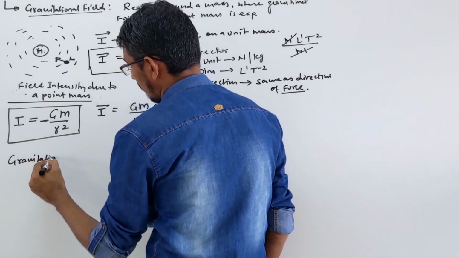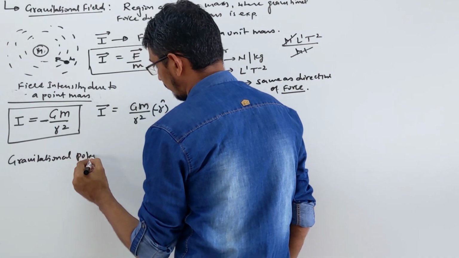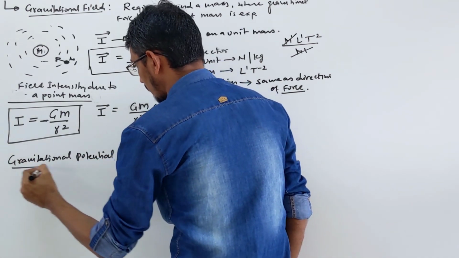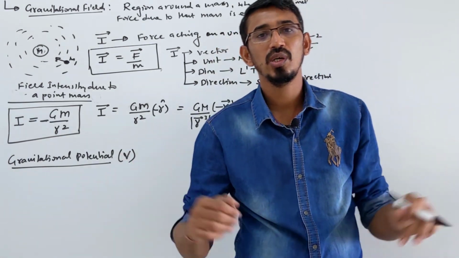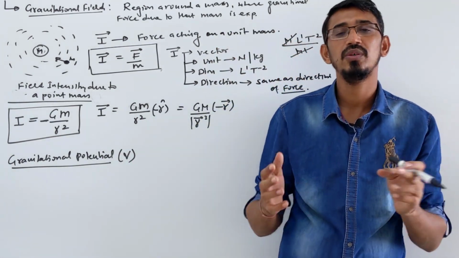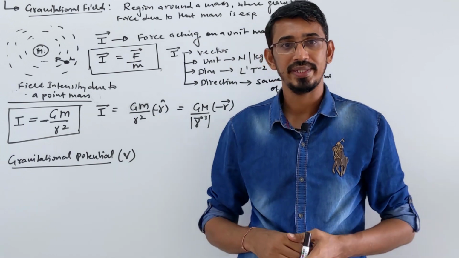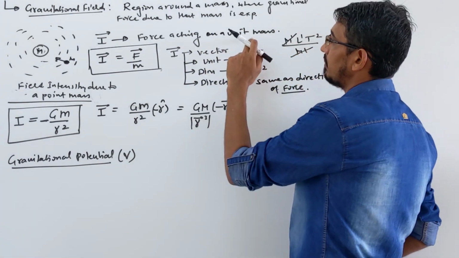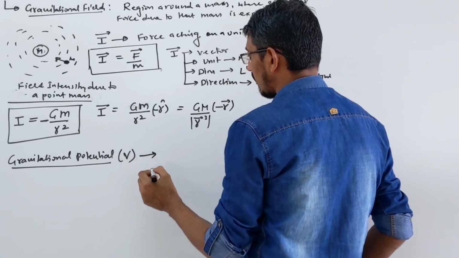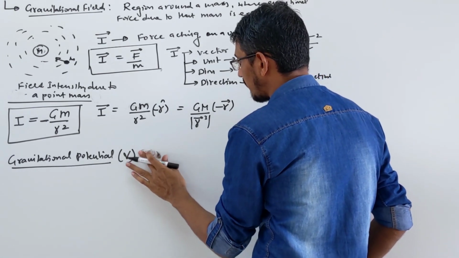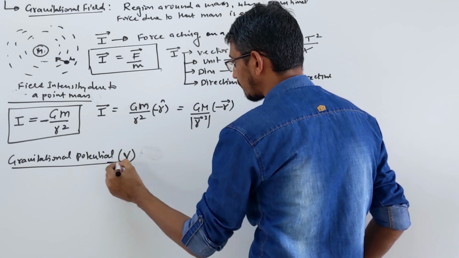We write the symbol V. Potential is always a scalar quantity because it comes from the energy concept, and energy is a scalar quantity. The field intensity is a vector because it comes from the force concept. Let me first define what gravitational potential is.